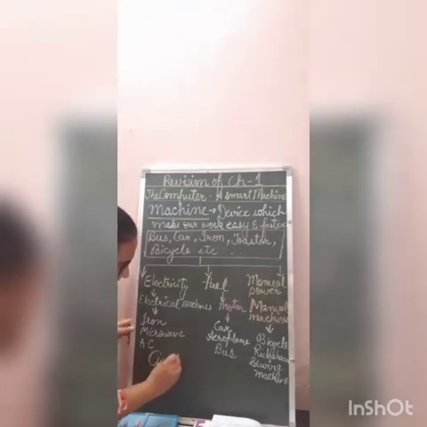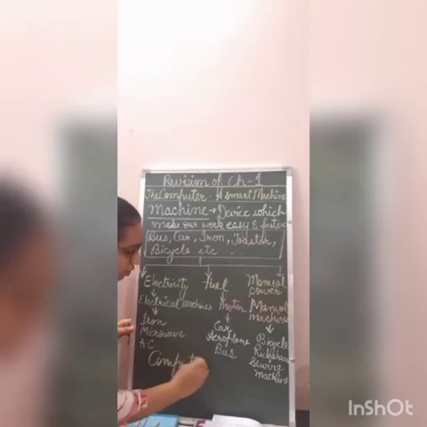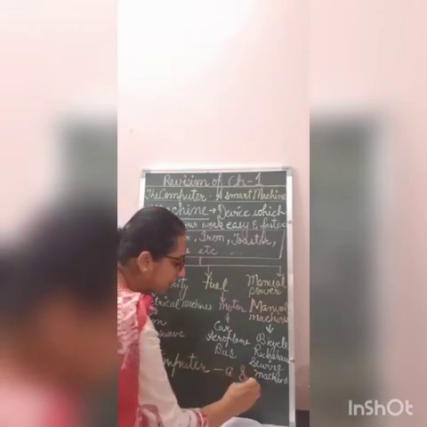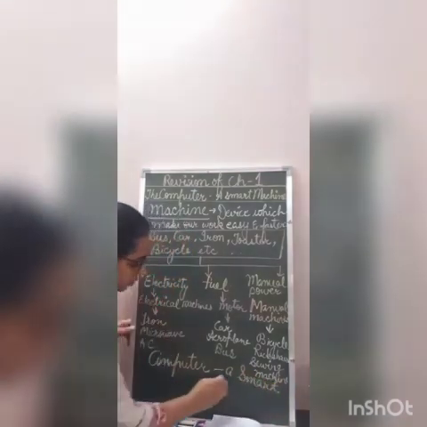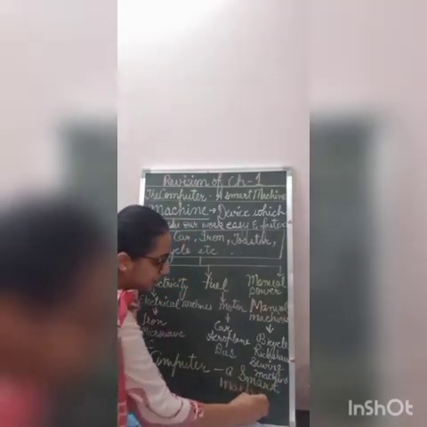Okay. Now, in the same way, computer is also an electronic machine. It is also called a smart machine. Computer is also a smart machine. It works with electricity. It stores large amount of data, and it can work very fast. It makes our work easy, and it never gets tired. So this is all about the chapter.